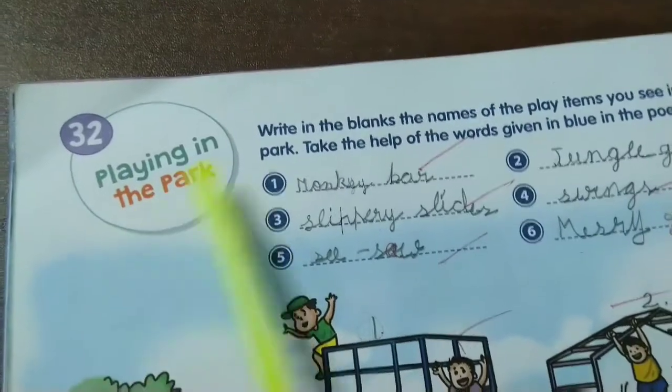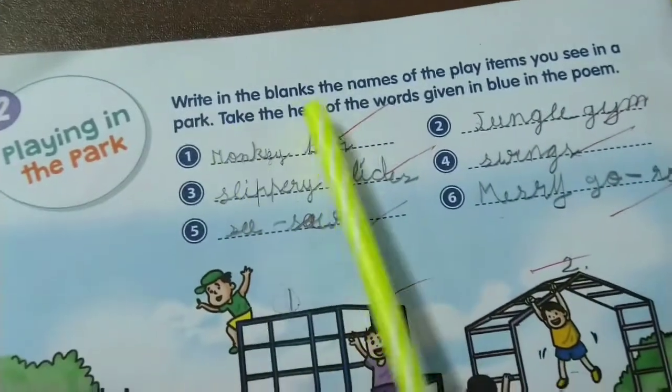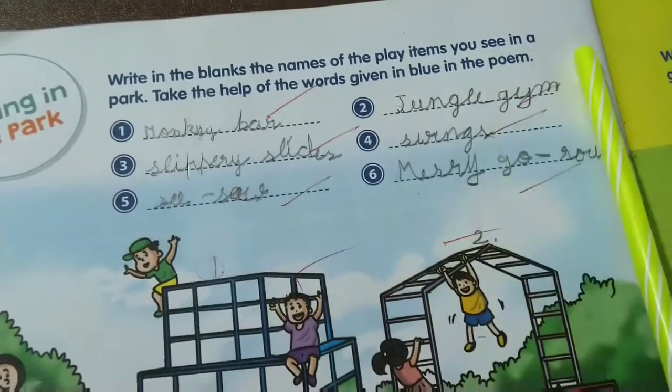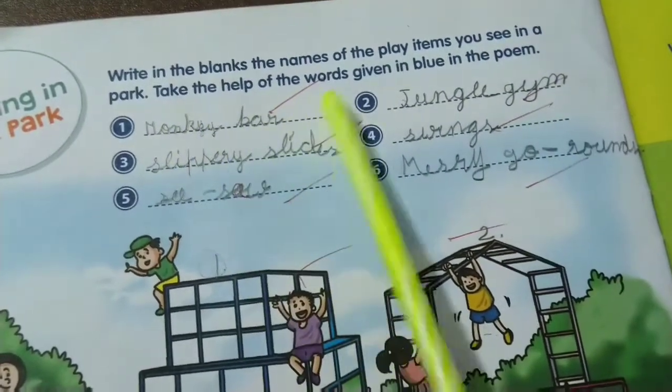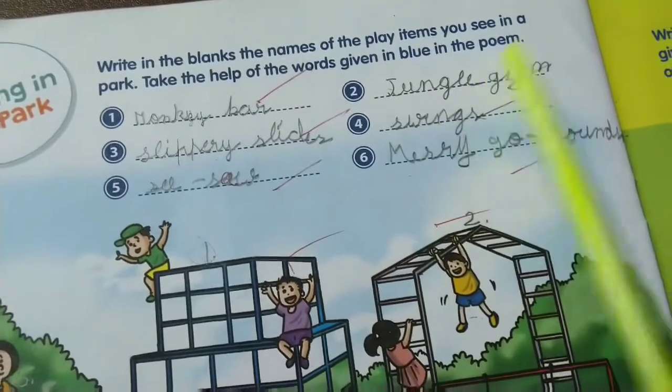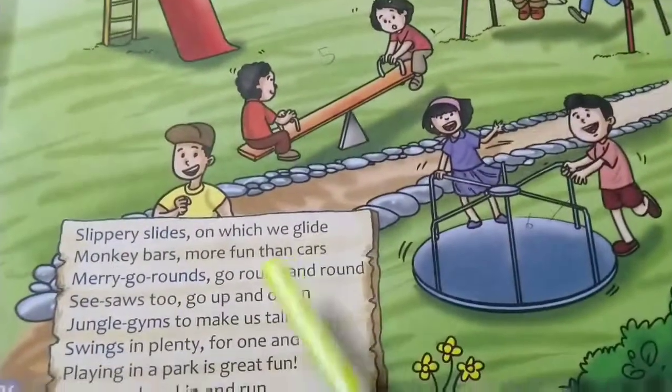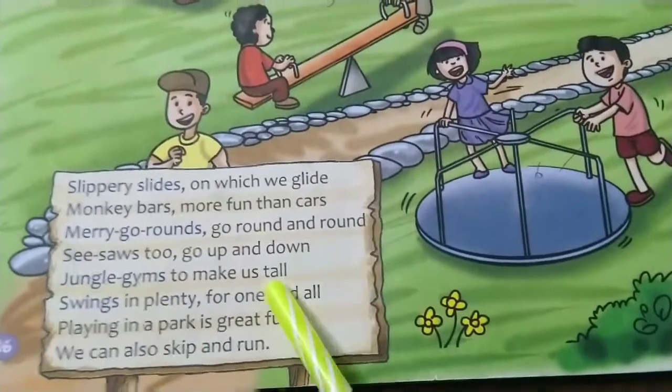Chapter 32, Playing in the Park. Write in the blanks the names of the play items you see in a park. Take the help of the words given in blue in the poem. You can complete this activity.